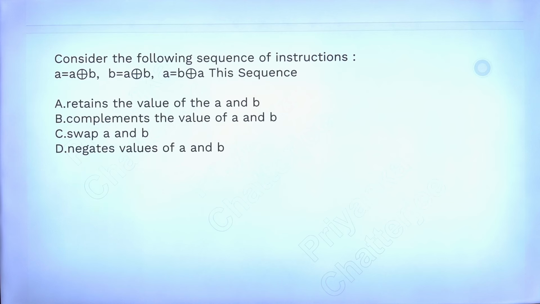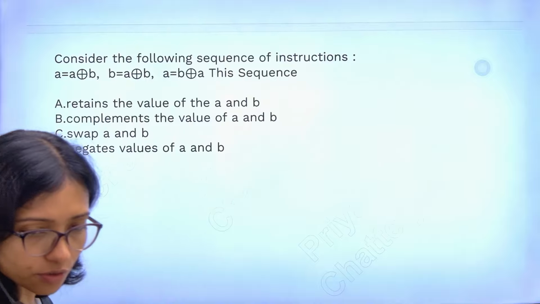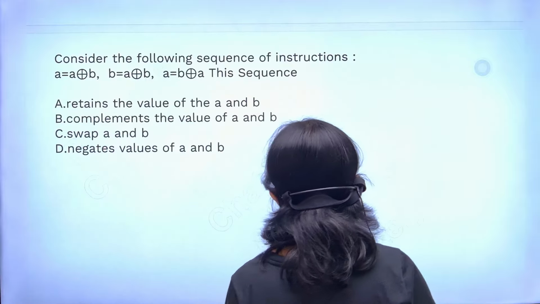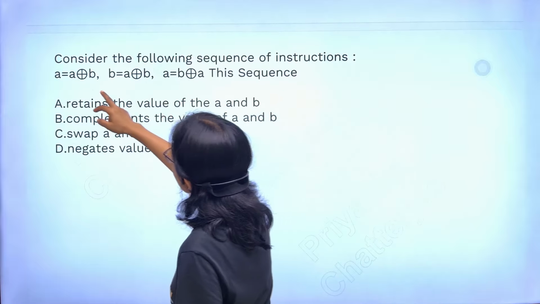The XOR game is nowadays very popular. The game of XOR, very popular. 47% correct answer. See that here this is the given sequence.